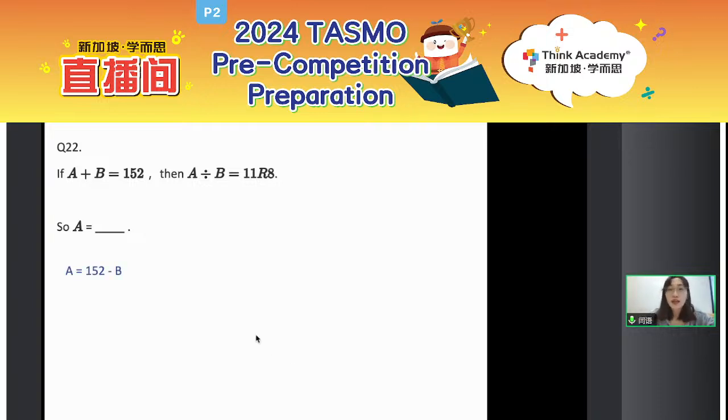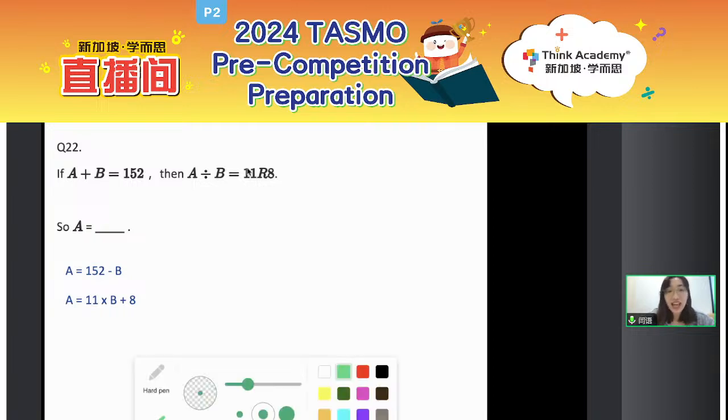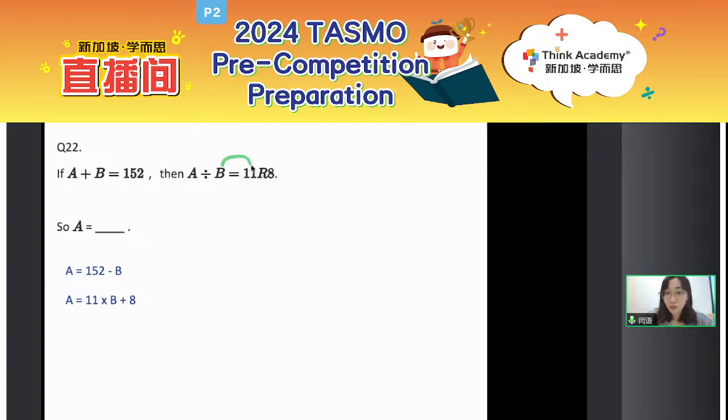Let's have a look. In the first equation, we can get letter A should be equals to 152 minus B, right? Because if you add them together equals to 152, that is 152 minus one letter, then you can get the value of the other letter. And according to the second one, A divided by B is 11 remainder 8. So what kind of relationship can we get here? That is A is also equal to 11 times B and then plus 8.